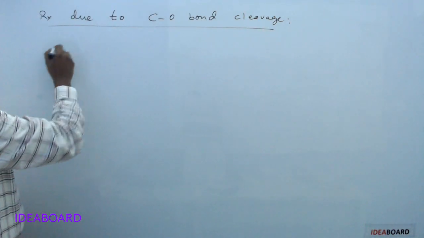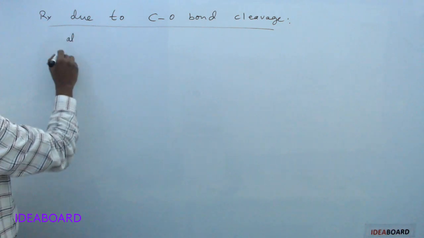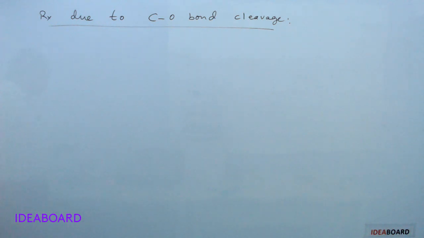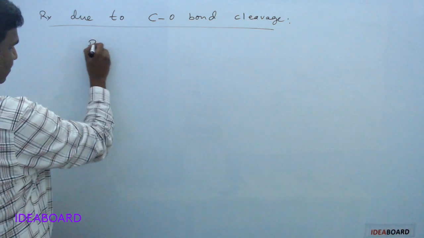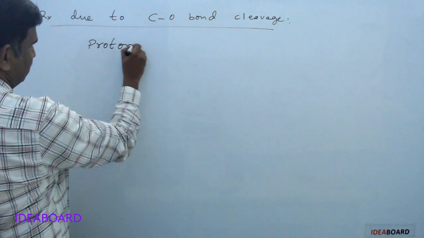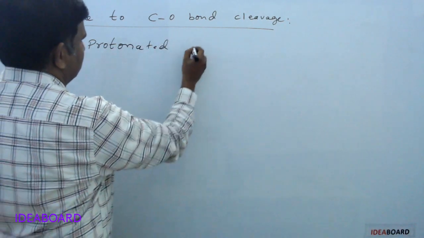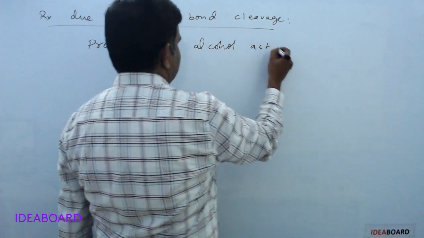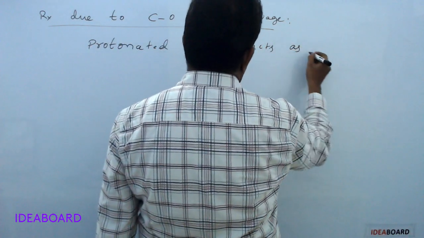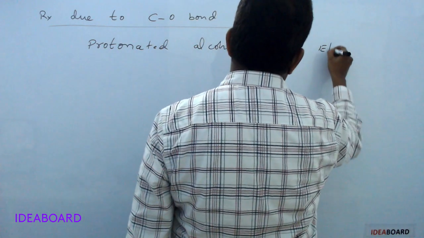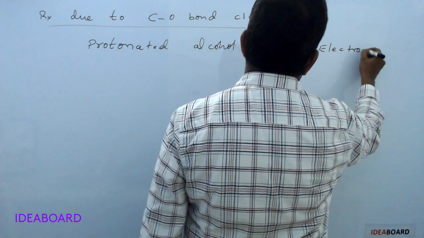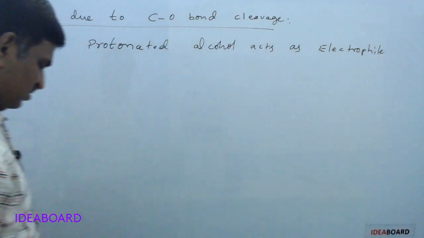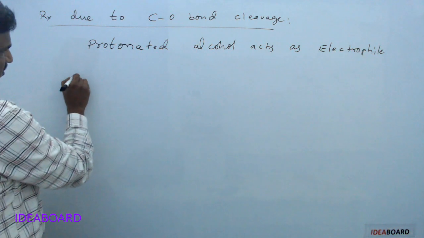Here in these reactions, it is not the complete alcohol, it is a protonated alcohol. We can take protonated alcohol. The protonated alcohol acts as an electrophile. Here, how that acts as electrophile, we will see.